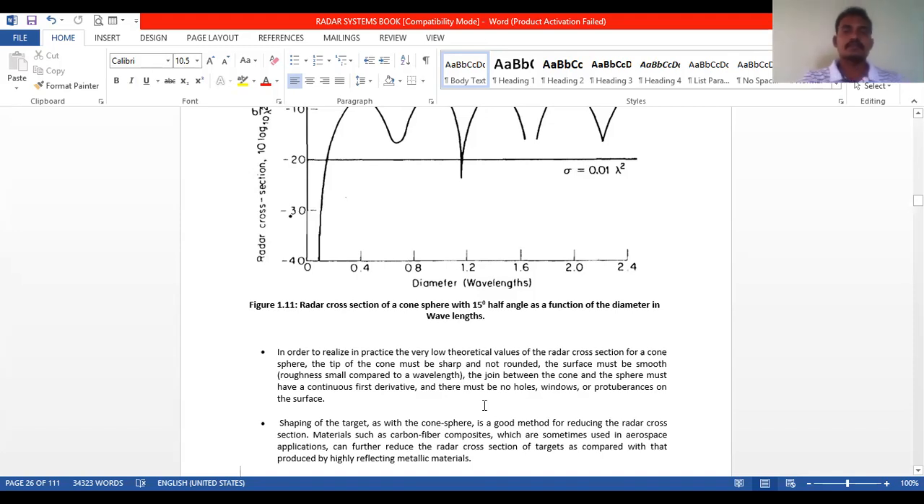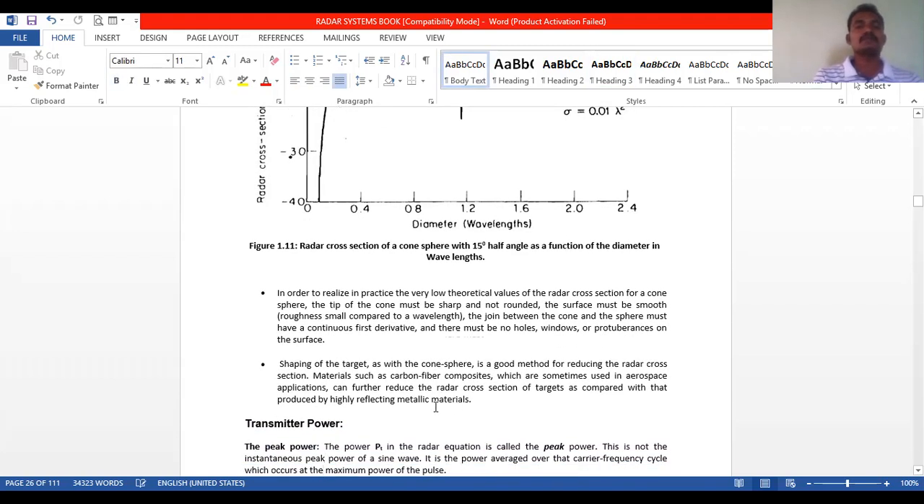In order to realize in practice the very low theoretical values of the radar cross section here, the tip of the cone must be sharp and not rounded, and the surface must be smooth. The joint between the cone and the sphere must have a continuous first derivative, and there must be no holes, windows or protuberances on the surface.